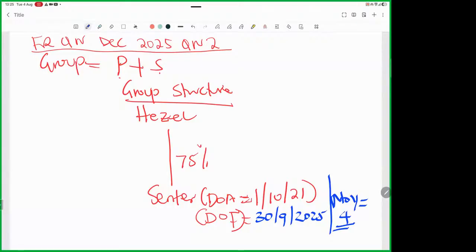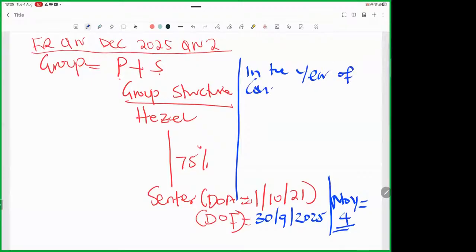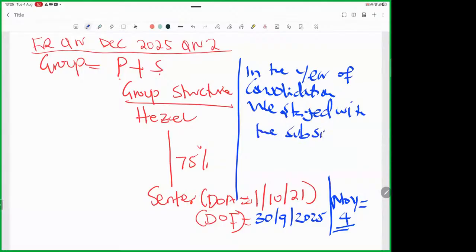The most important thing is that in the year of consolidation, ending 30th September 2025, we stayed with the subsidiary for 12 months, a whole year.